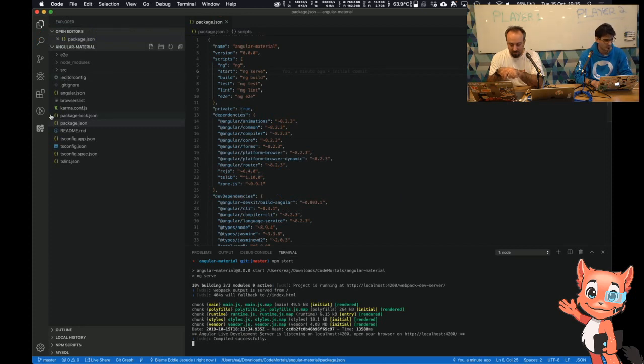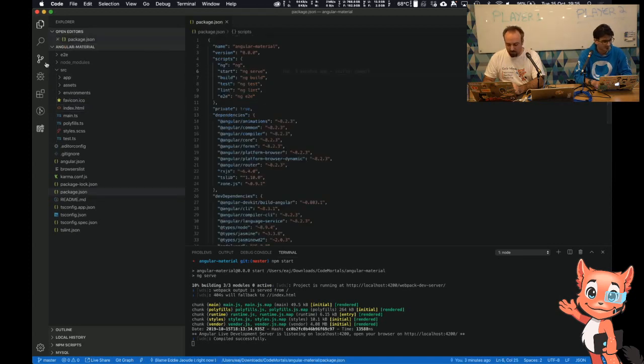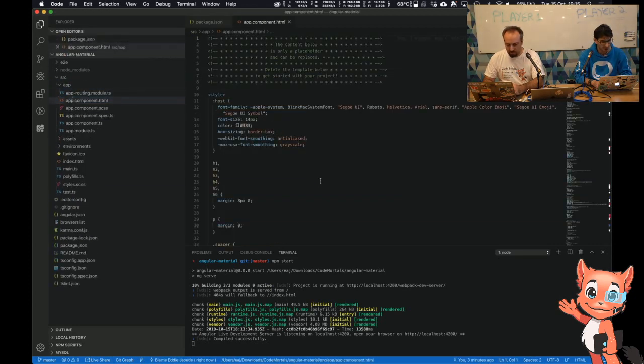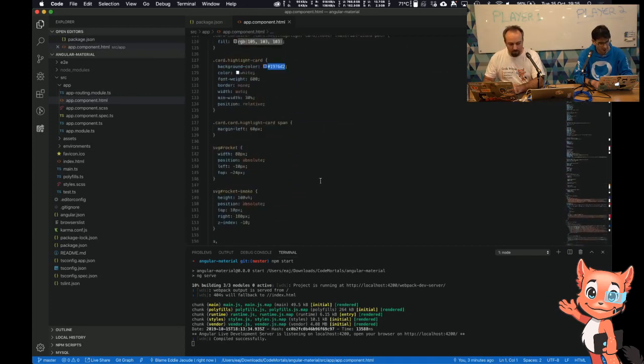So what I'm going to do is go into index, and let's remove anything we don't need. No, it seems alright. Index is fine. What else can we check? Let's check the app. So we've got the app component. Yeah, it's a lot of rubbish in here. We don't want any of this.